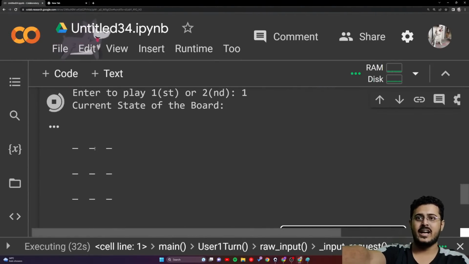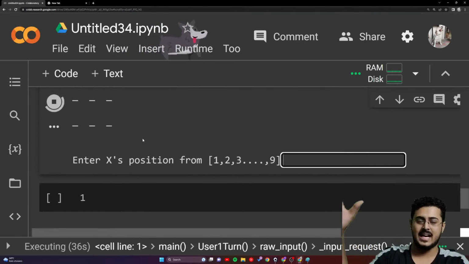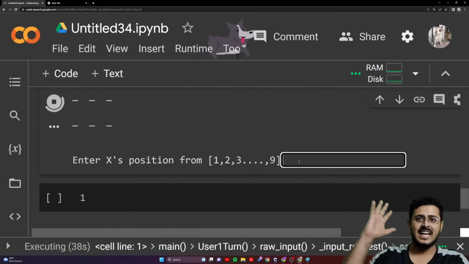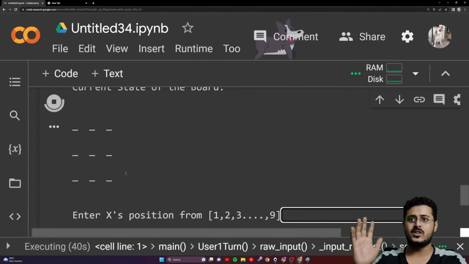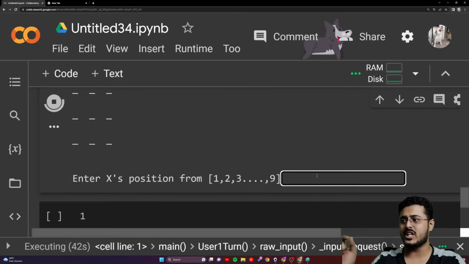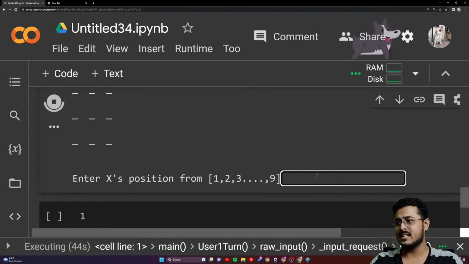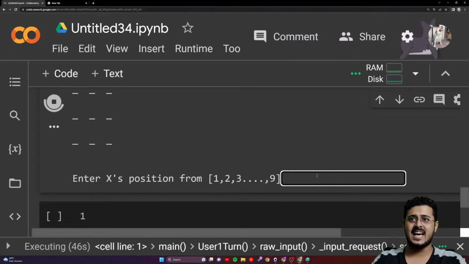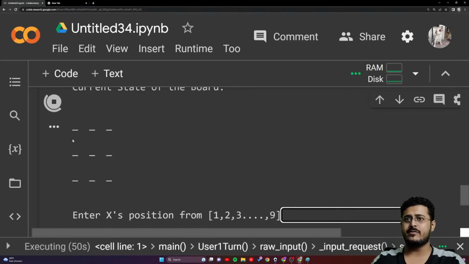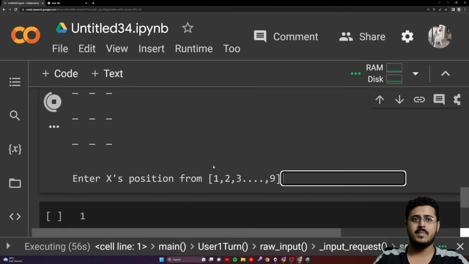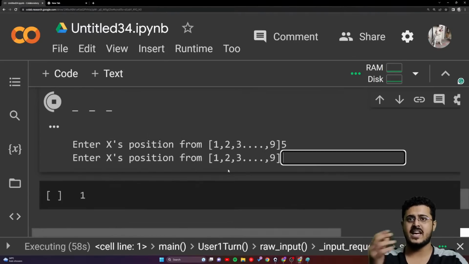Current state of the board, as you're able to see, it's completely empty, right? We are able to see the current state of the board. That is working fine. Enter X position from 1 to 9. From 1 to 9, we need to enter which particular position we are going to put our X. Where should we put our X, guys? 1, 2, 3, 4, 5, 6, 7, 8, 9. As a human, that is what we are counting. We'll put it at 5.